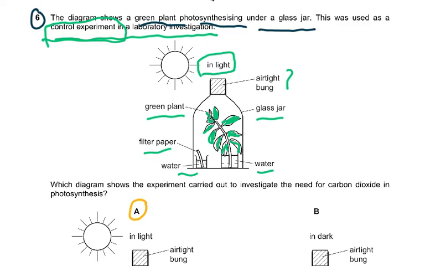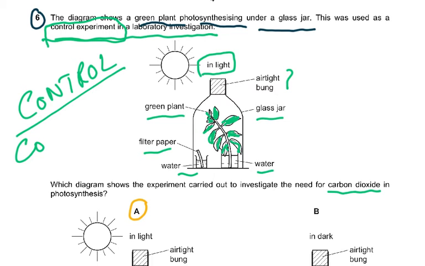Now look at it very carefully. It says, which diagram shows the experiment carried out to investigate the need for carbon dioxide? Basically what they want to understand is whether you've understood control. And control, I always say, is C for comparison. Like I could say, person X is making all the noise in the class. So a class with person X and a class without person X. So what we have here, of course, is a normal setup. We are saying everything is normal, but we are experimenting, and this was used as a control experiment.